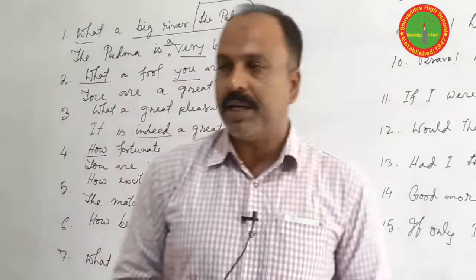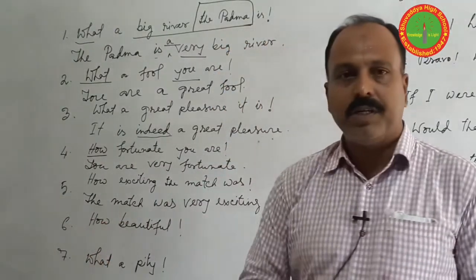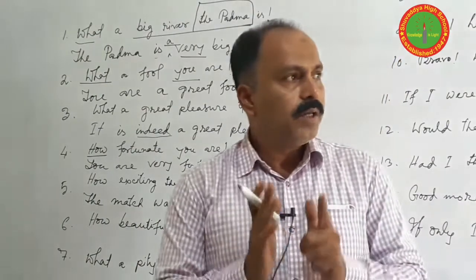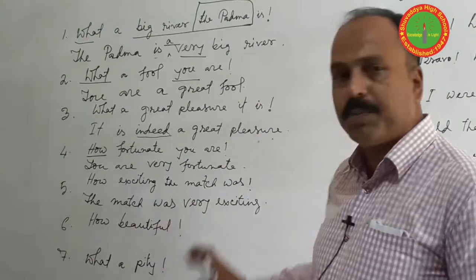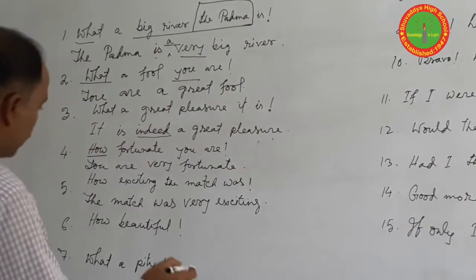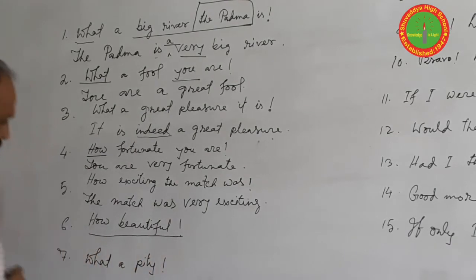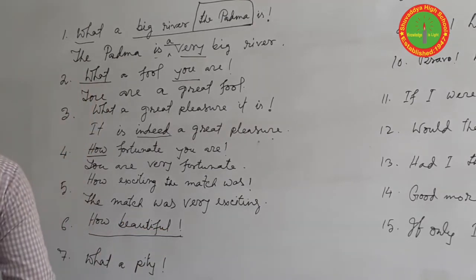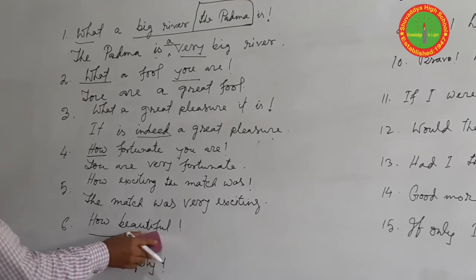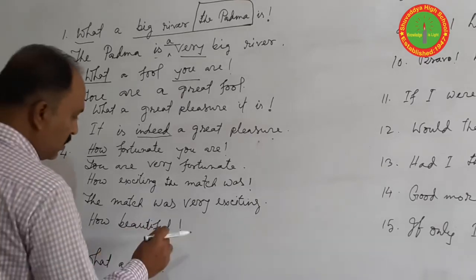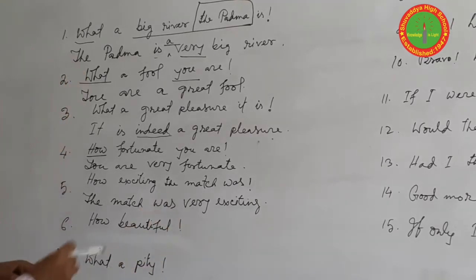Sometimes we also find sentences in exclamatory form without any verb or subject. Then we have to use the verb or subject according to the meaning or the matching of the sentence. Okay. So this is an example of one sentence. How beautiful. There is no sign of subject or verb. So, how beautiful, what is it? How beautiful the garden is, how beautiful she is.